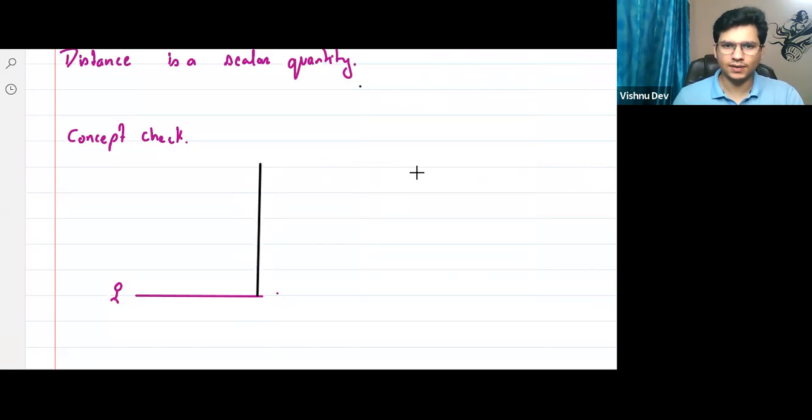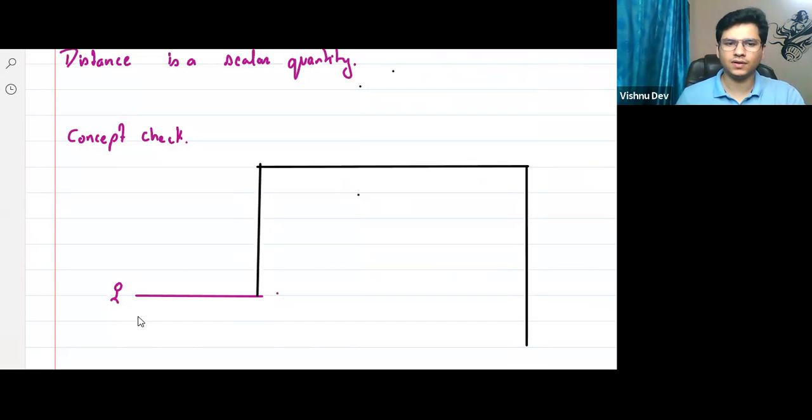Don't worry. Then again some distance in this direction. So this is point A, this is point B. This distance, suppose 5 meter. This is also 5 meter. This is 10 meter. This is also 10 meter.